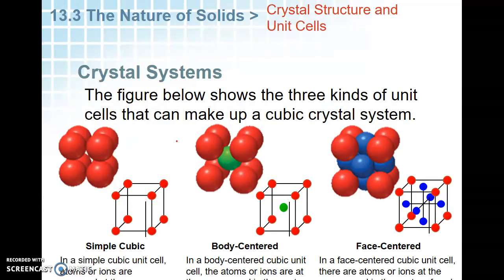So here are different crystal systems. The first is cubic, and that's pretty simple, a straight cube. Body-centered is a cubic unit with something in the middle, usually an ion, but it could be an atom in the center. And then face-centered, where you have faces that all are in a cube. Just different types of unit cells. So these are different crystal systems that you see: simple, body-centered, face-centered.